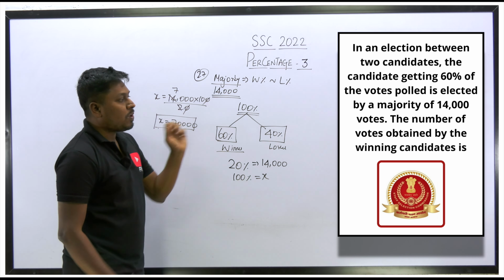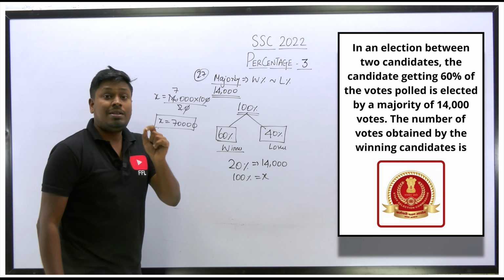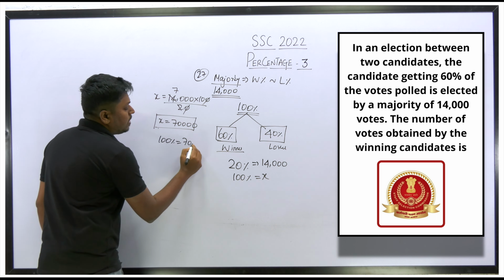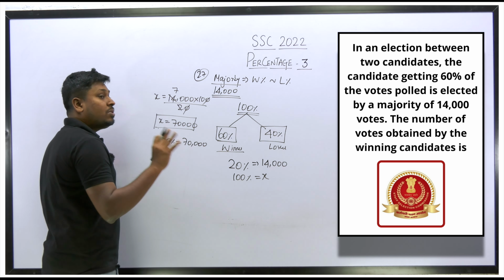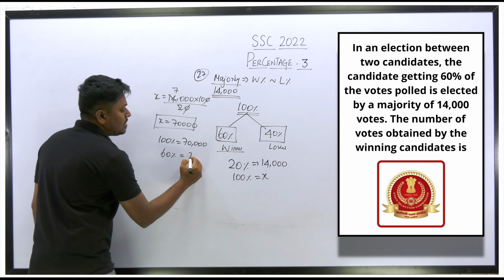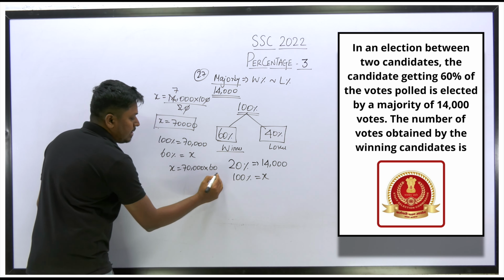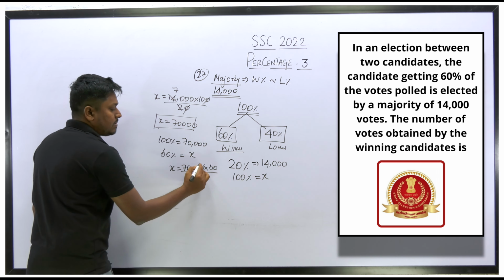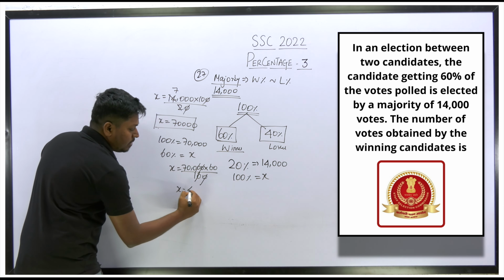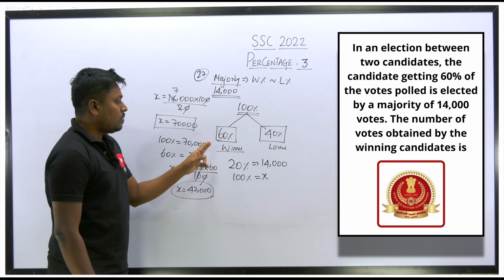Now according to the question, what is our target? The number of votes obtained by the winning candidate. So our target is to find the total votes got by the winning candidate. According to the value we found, 70,000 is the total number of votes cast. Who is the winner here? 60%. So 60% is equal to x. So x is equal to 70,000 into 60, divided by 100. Cancel 0, 0, and cancel 0, 0 here. So x is equal to 6 sevens are 42, then 0, 0, 0. So 42,000 is the total number of votes the winner got.